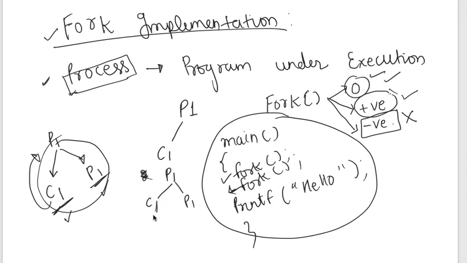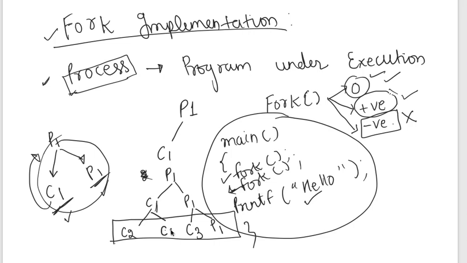This C1 will be creating one more child as C2, and C1 is already present here as a parent of C2. Now for P1 one more child will be created, and P1 itself is there for the parent. So overall how many times will hello be printed? 1, 2, 3, 4. 4 times hello will be printed for the two fork calls.